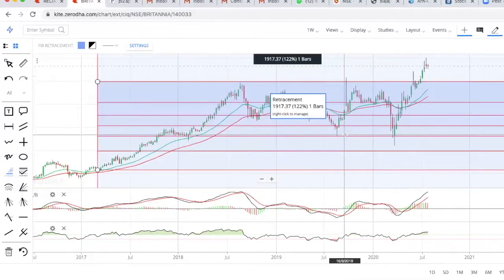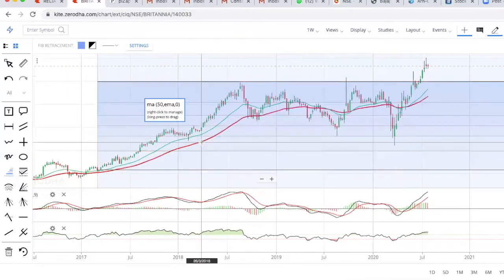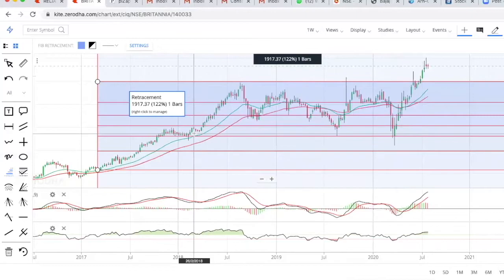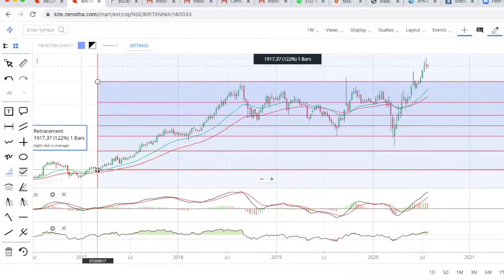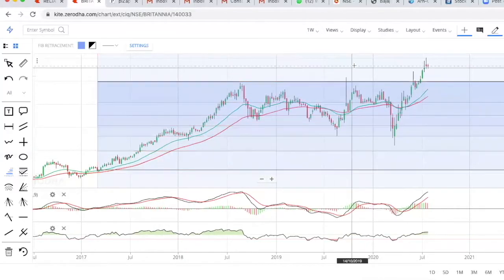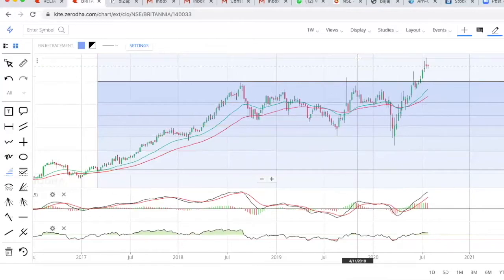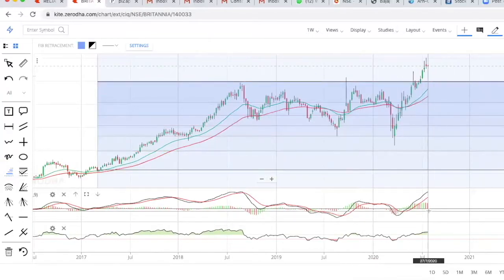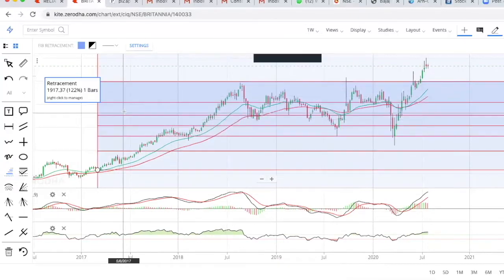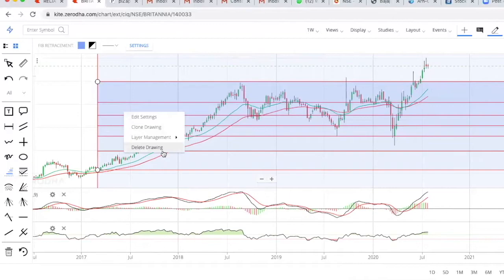So there is no need of offloading the stock. A person who has held the stock from 2017, who bought it at approximately the 1500 level, currently sees the stock at the 4000 level, so the stock has given more than 3 times growth. So that's how you can take a decision on particular stocks, whether you should hold it or offload it. Another example I'll show you is ITC.